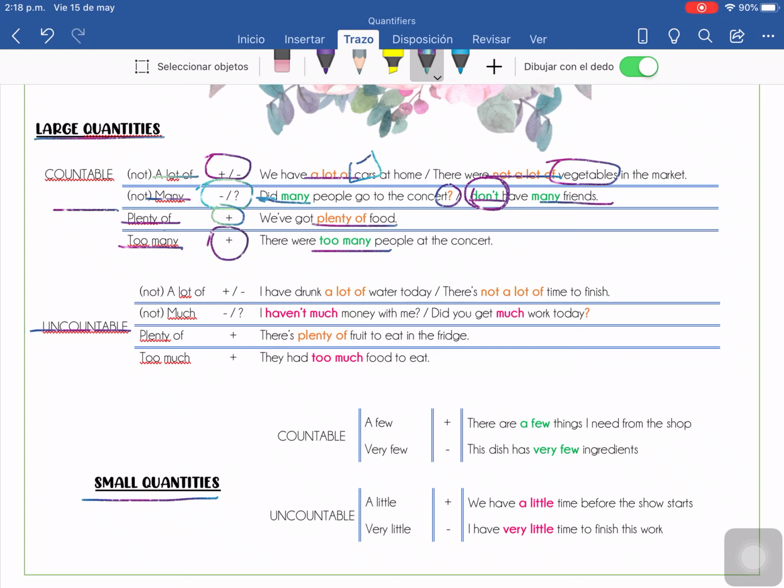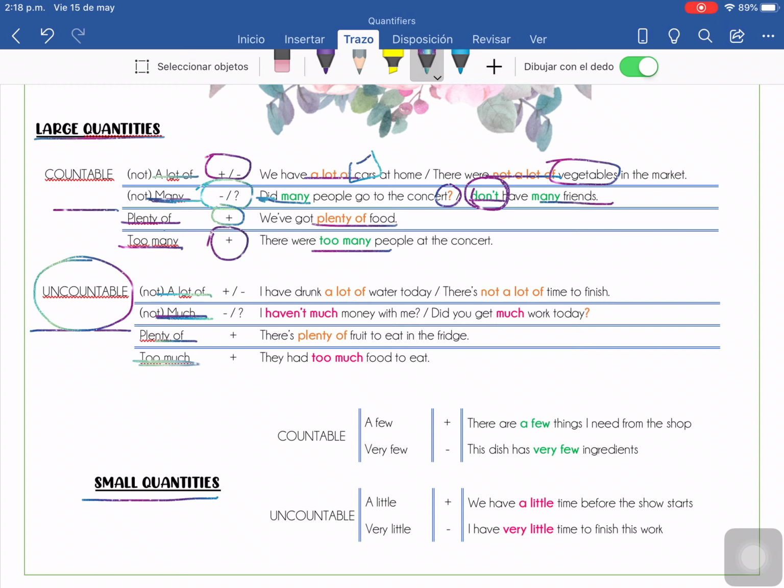Okay, I don't know. I'm blocking out. Okay, so now, uncountable. For uncountable, lo único que va a cambiar es much, okay? Acuérdense que para countable utilizamos many, and for uncountable we use much or not much and too much. Todo lo demás es igual, a lot of and plenty of. Lo que cambia es el complemento. El complemento tiene que ser uncountable, okay?